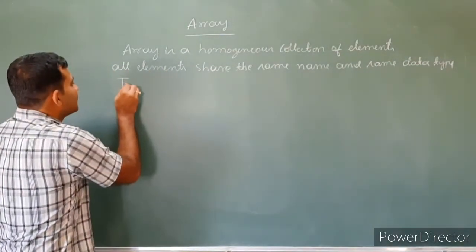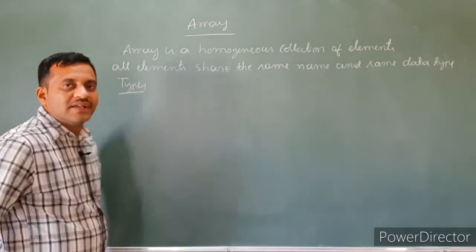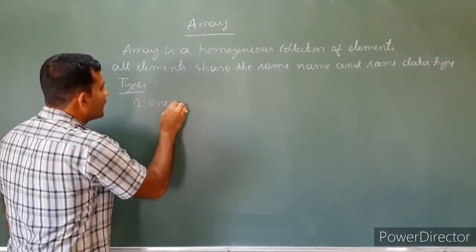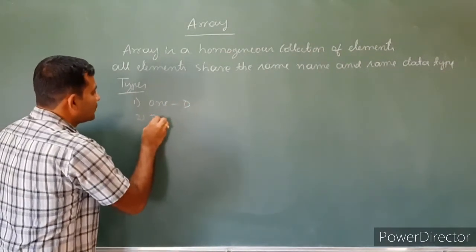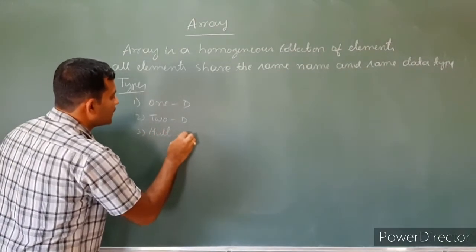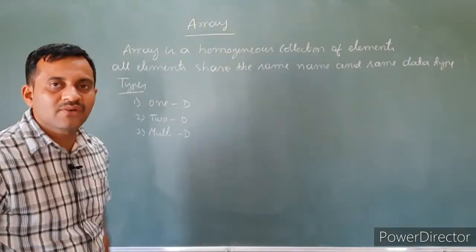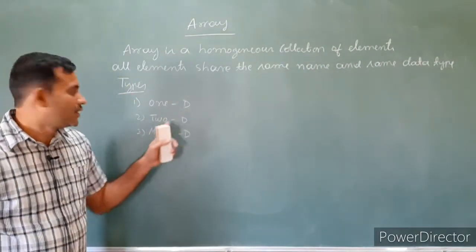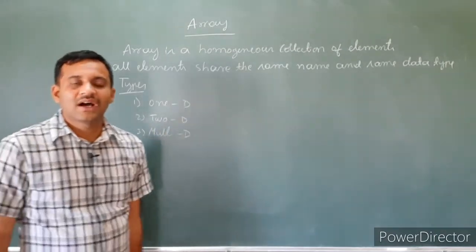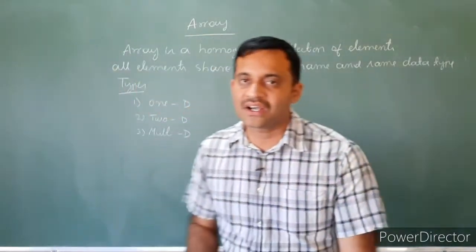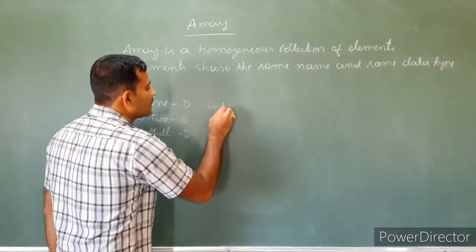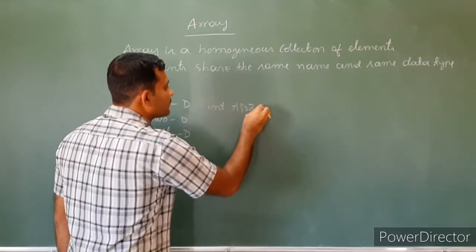Then there are three types of arrays. The first one is one dimensional, the second one is two dimensional, then the third one is multi-dimensional. These are the three types of array. Here, one dimensional array has only one subscript. For example, integer a of 20 is an example for a one dimensional array.